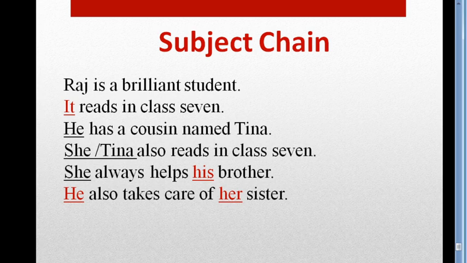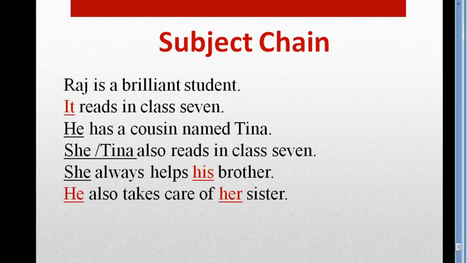So look at this. The first sentence is: Raj is a brilliant student. Here in this sentence, subject is Raj. Raj is a male noun, masculine gender.